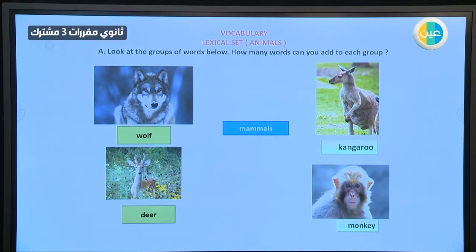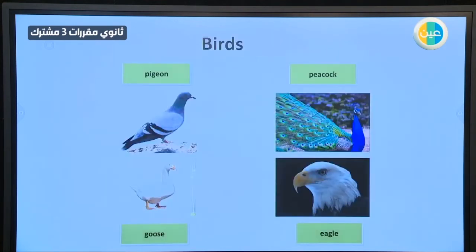As you know, or as we mentioned before, a lexical set means a group of words that go together. For example, here we are going to talk about what? Animals. Exactly, about different kinds, different species of animals. Those animals are mammals. Okay, we call them mammals, like what? Wolf, deer, kangaroo, monkey, and so on.